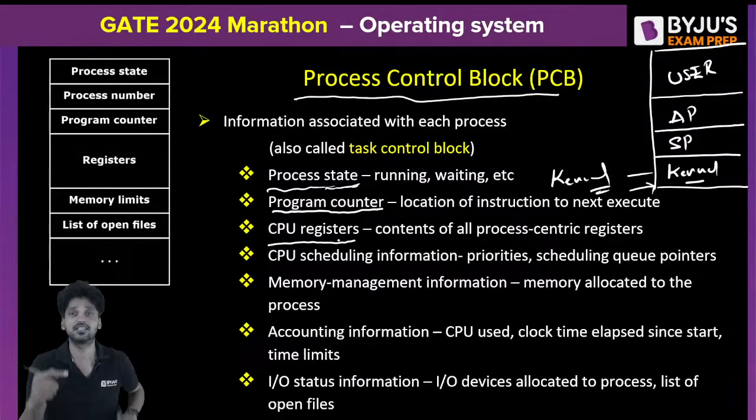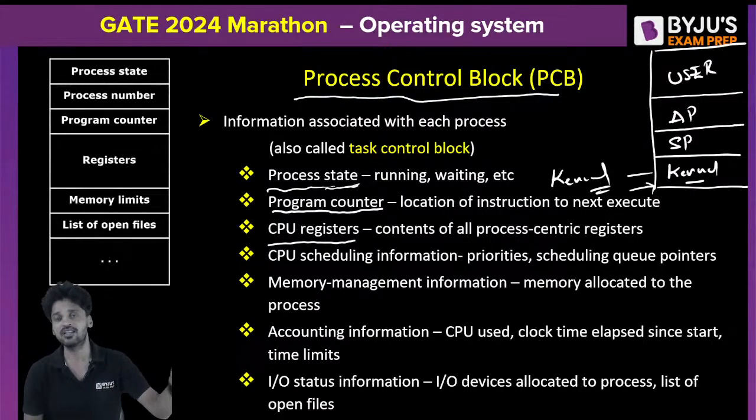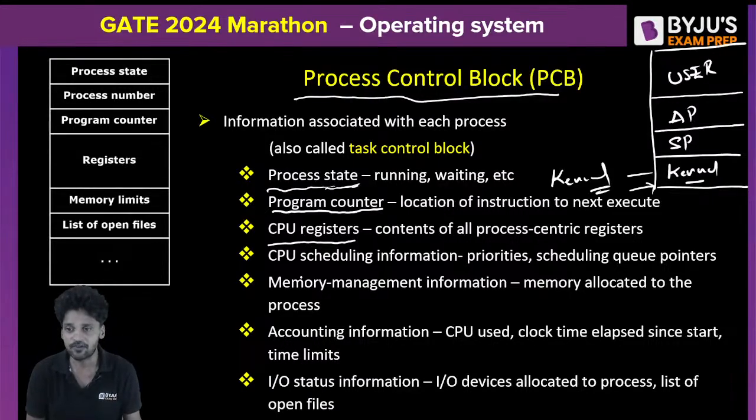When a program is executing in the CPU, it uses several registers to store some values. All the values of the CPU registers will also be stored in your PCB in the main memory. CPU scheduling information.